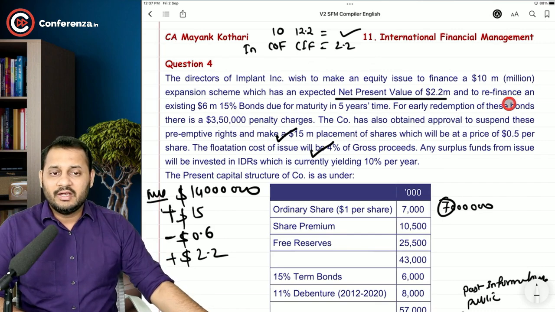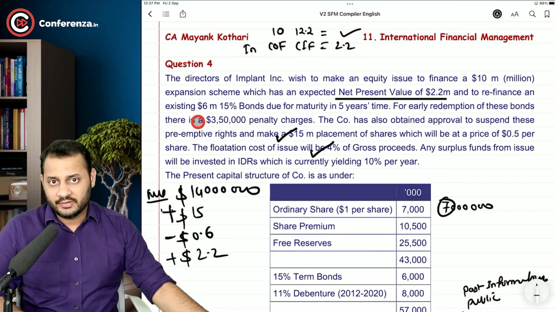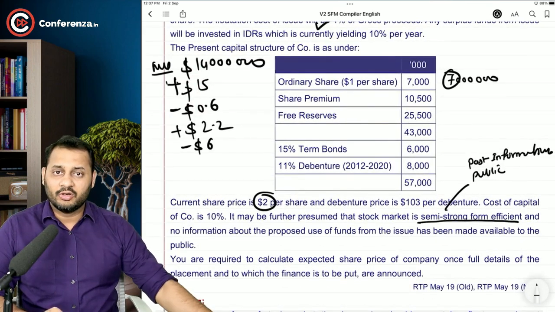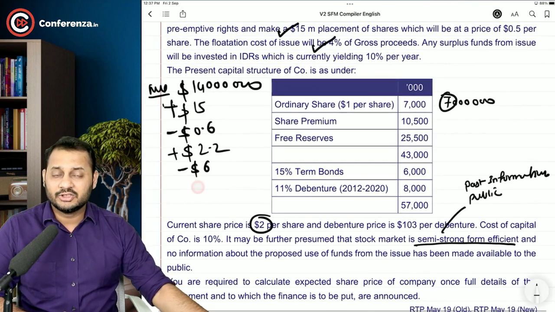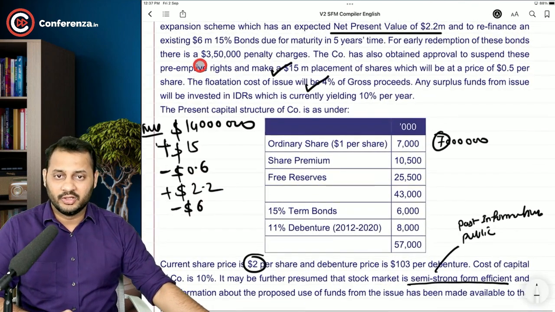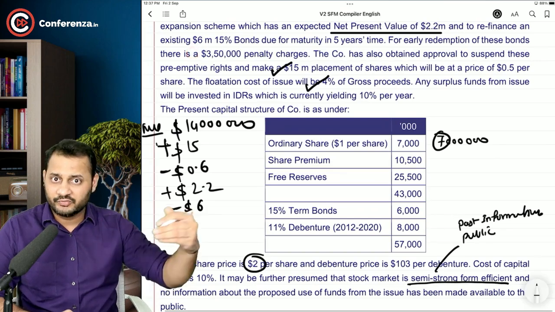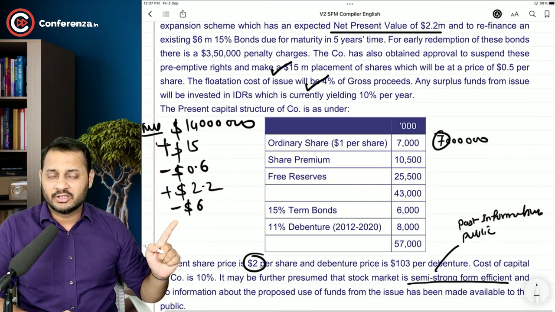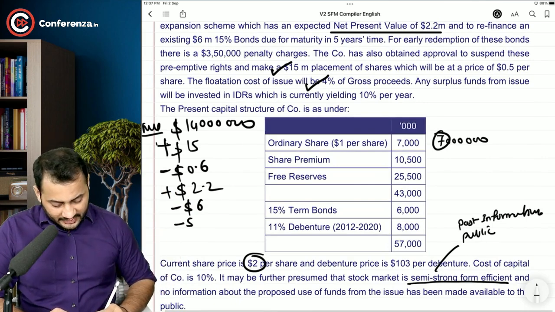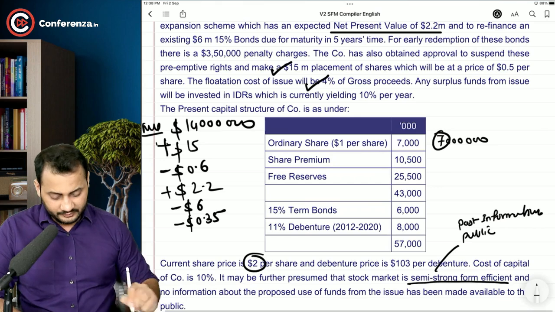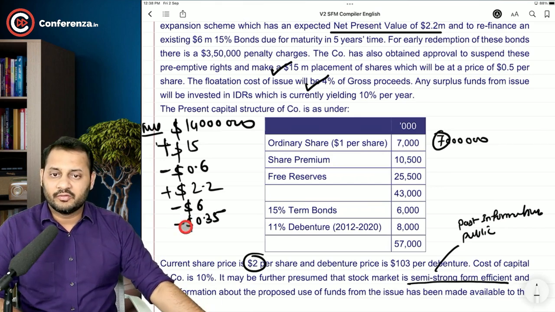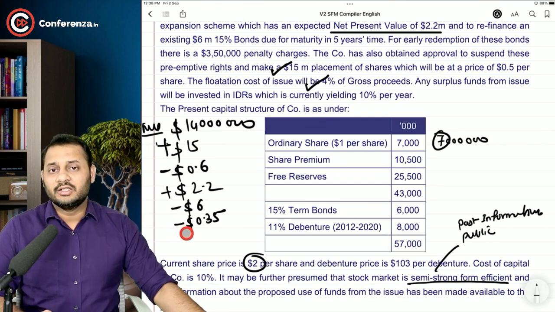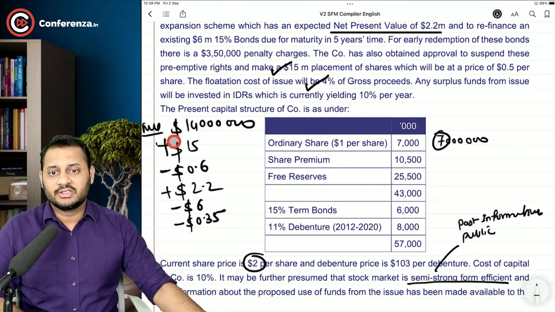Now we will refinance the existing bond. That means what will happen? We will repay $6 million to the existing bondholders. Okay, so that will go out of the company once we repay. So that will reduce the value of the company. Again, there will be some penalty charges, so 0.35 will also be out of the company. That will also reduce the value of the company.